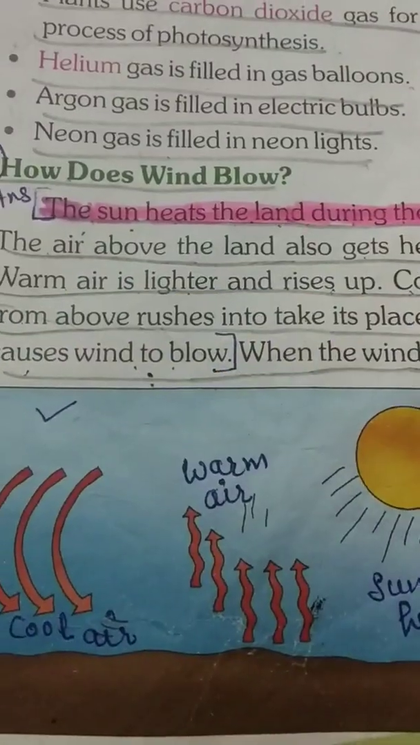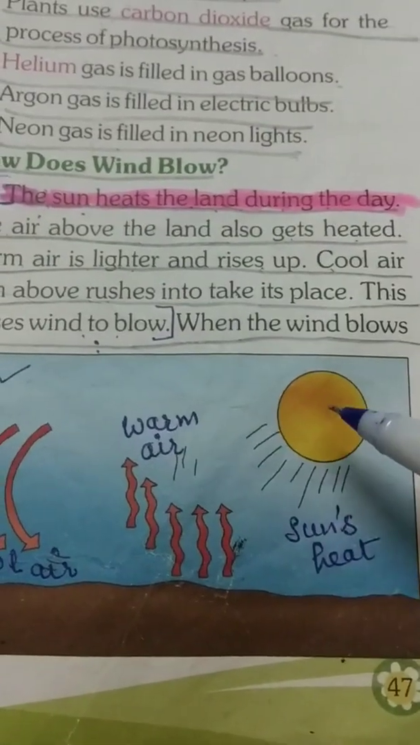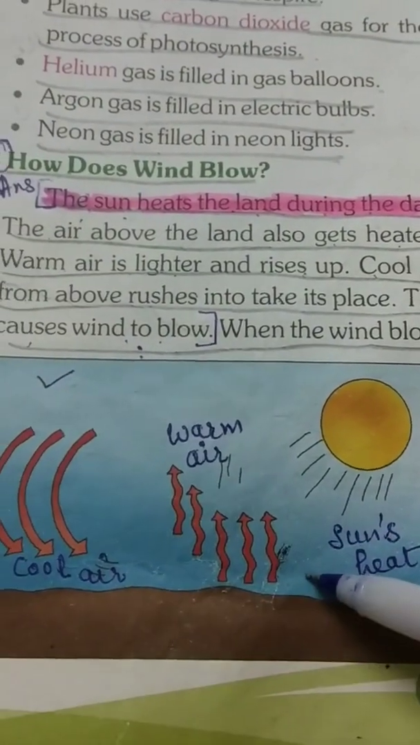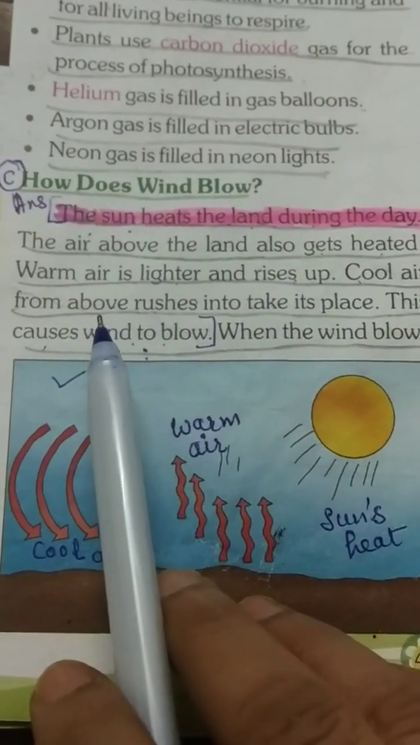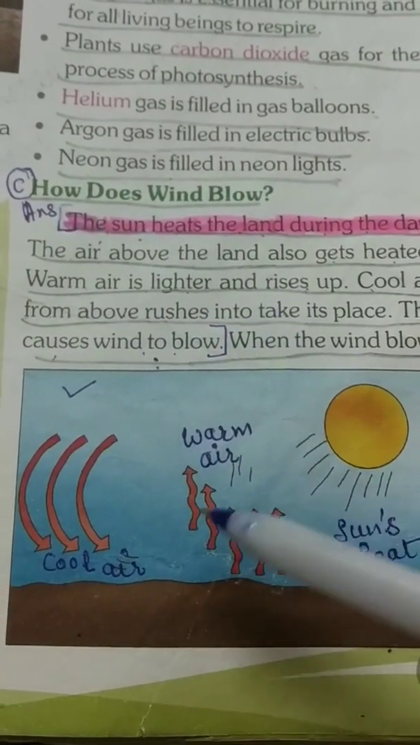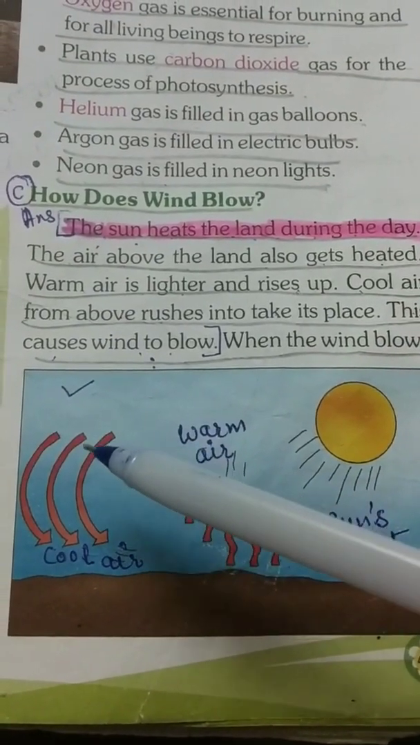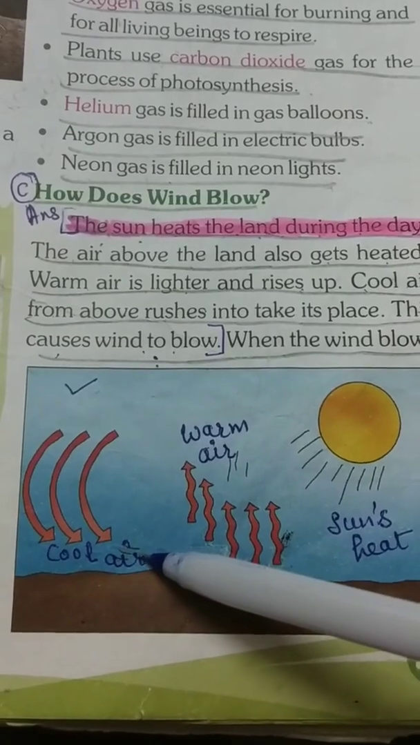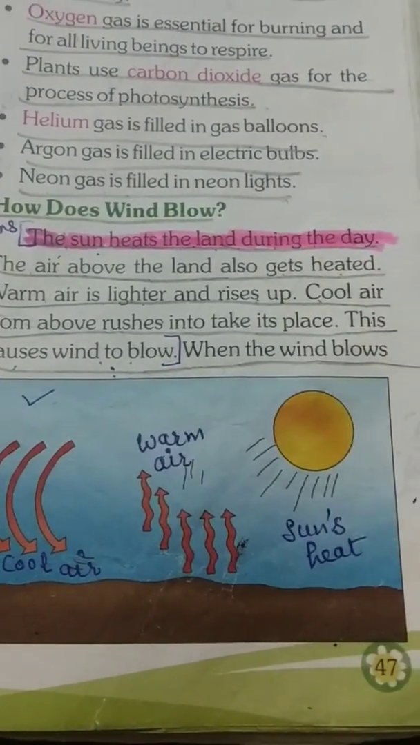Now we will continue with how does wind blow. The sun heats the land during the day. The air above the land also gets heated. Warm air is lighter and rises up. Cool air from above rushes in to take its place. This causes wind to blow.